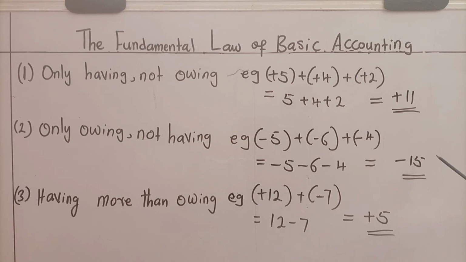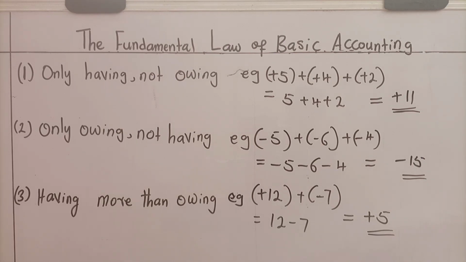Don't forget how it came to be. All you do is owe. You owe the first person 5, the second person you owe him 6, the third person you owe him 4. It is also possible that these things you owe one person, taken at different times. Whichever way, the sum of all you owe is 15. That is what minus 15 means. Minus 15 means I'm owing 15.